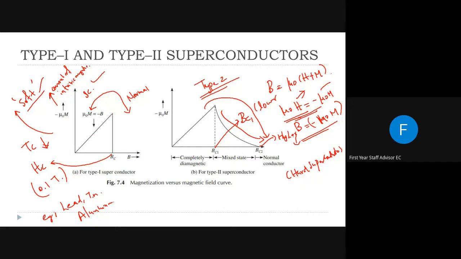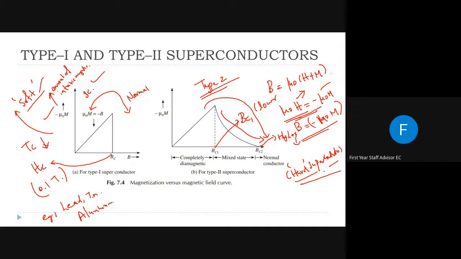When we reach some critical field, all the superconducting property, or the perfect diamagnetism, of this material will immediately get destroyed. But this is a hard superconductor, or it needs some more external field or some more time. It is more difficult to destroy the superconductivity of a type 2 superconductor than a type 1 superconductor. So we can call it a hard superconductor.